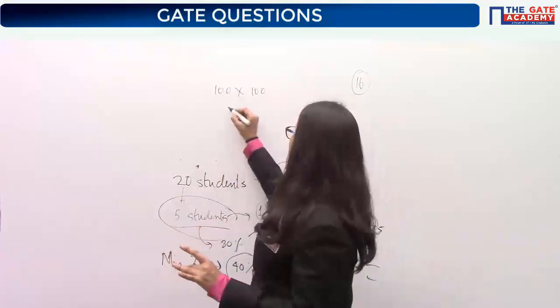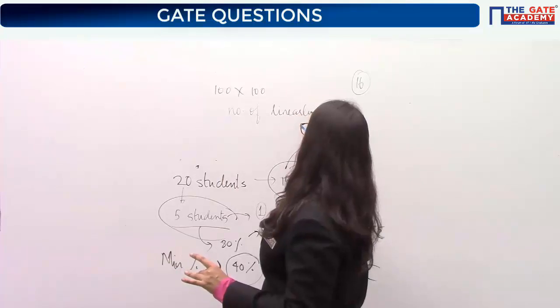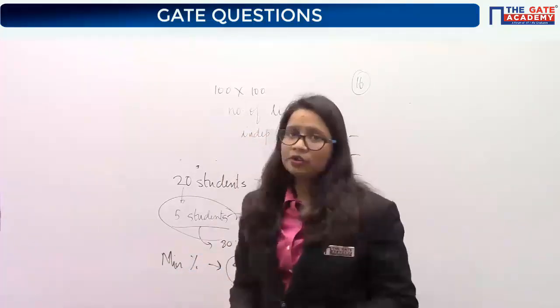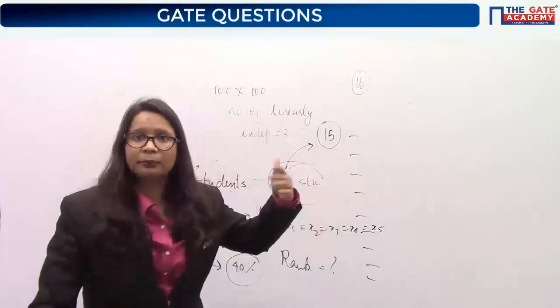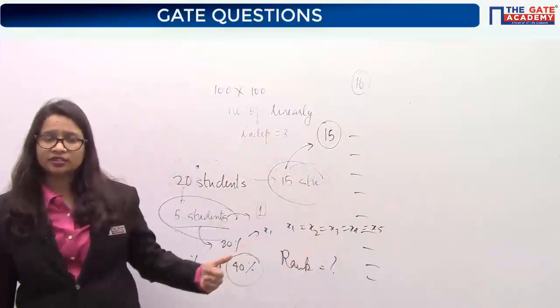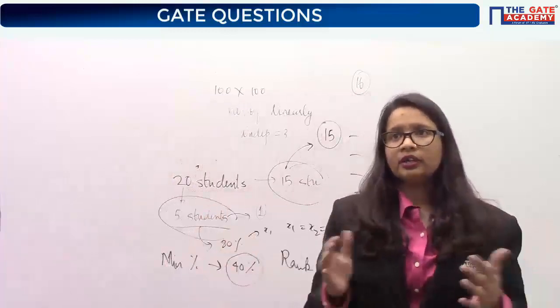But let's say the number of linearly independent rows is only 3. Then we can say that the rest of the 97 rows are dependent. So whether you take them into consideration or not, your result will be the same.